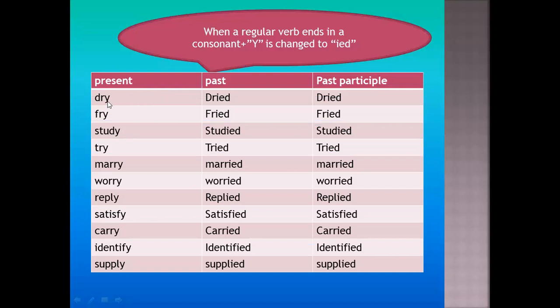So we remove y and add ied. Dry, dried, dried. Fry, fried, fried. Study, remove y and add ied, studied, studied. Try, tried, tried. Marry, married, married.